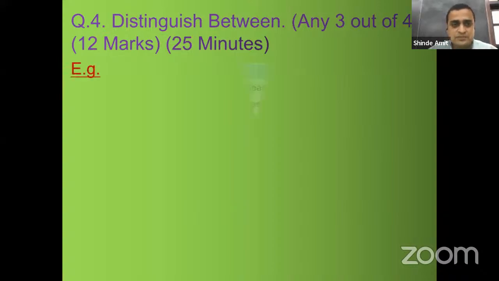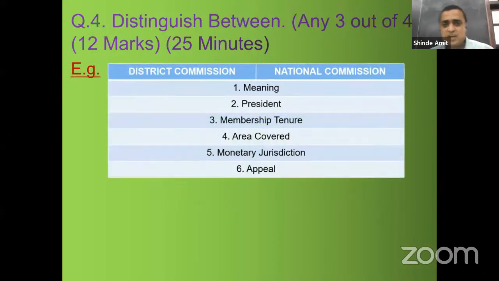For example, District Commission, National Commission. Now you have to write the distinguish in T format. 6 points you are going to write for 4 marks. The first point, as far as distinguish are concerned, the first point should always be meaning.